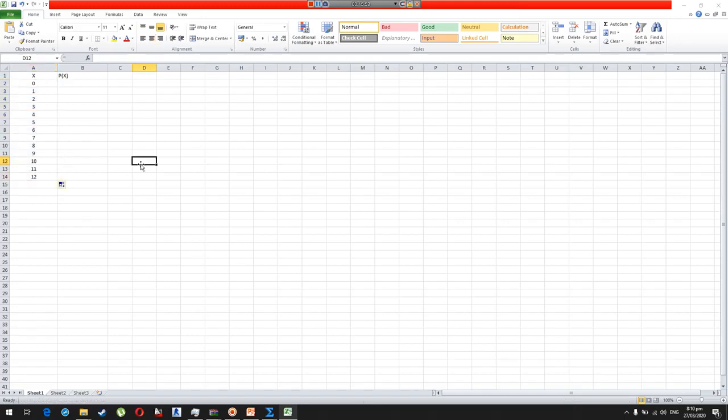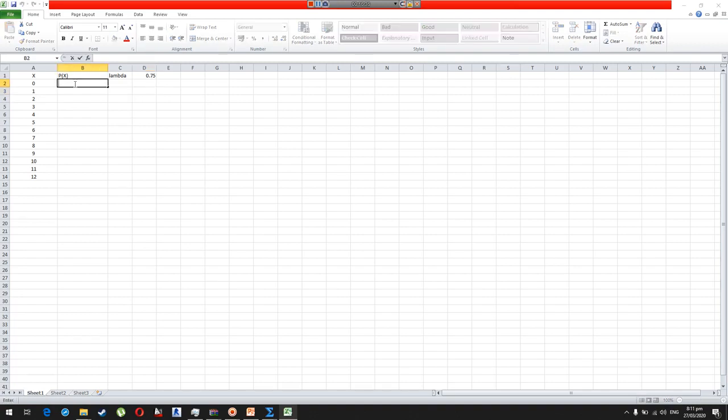So if we have X values starting from 0 to 12, for P of X we have an embedded equation in Excel for the Poisson distribution, but as I said, we need a lambda value. Let's assume lambda is equal to 0.75, an average parameter value for the Poisson distribution. So if I start determining the probability, instead of using that equation, we have the embedded equation in Excel.